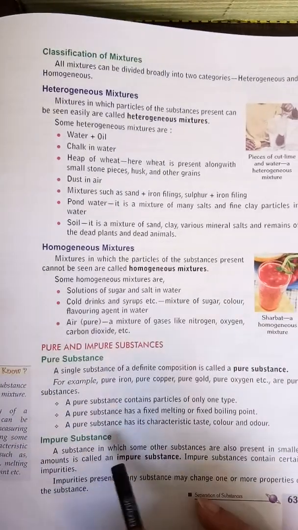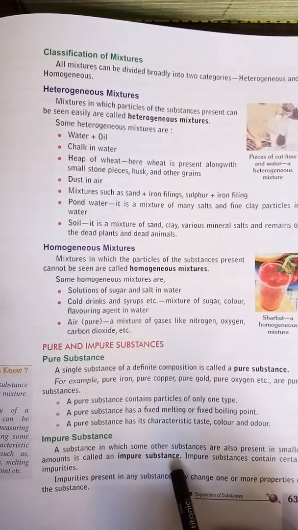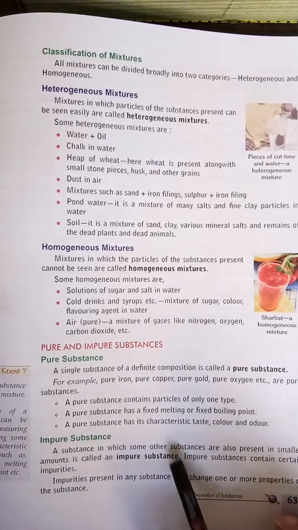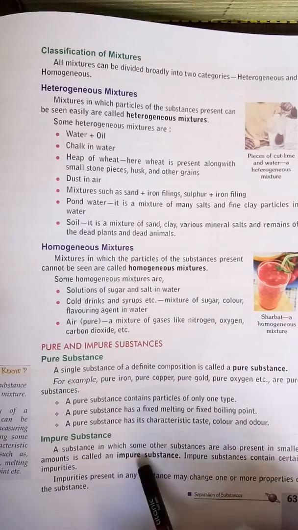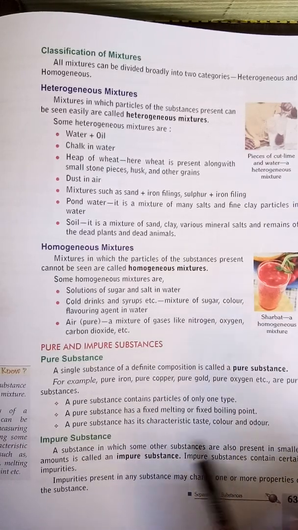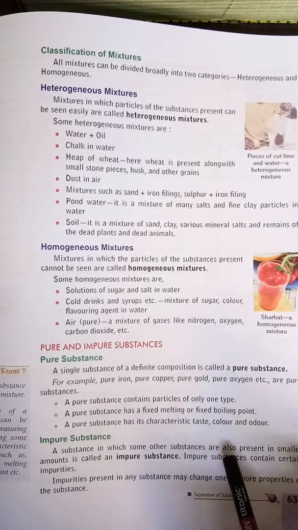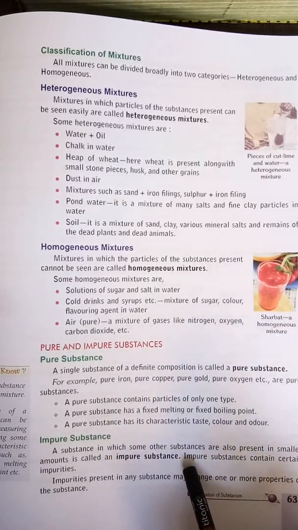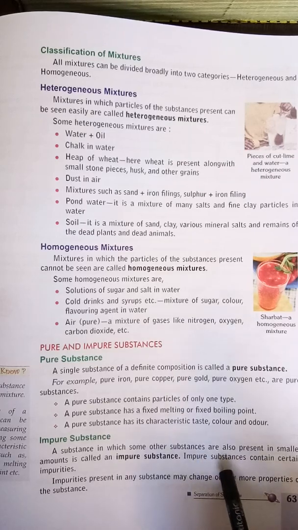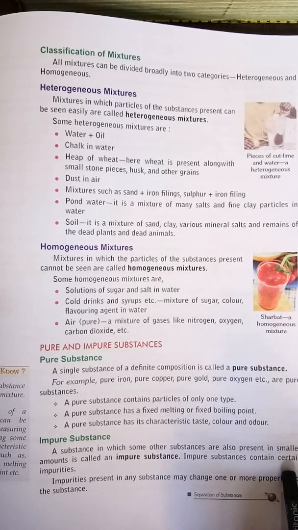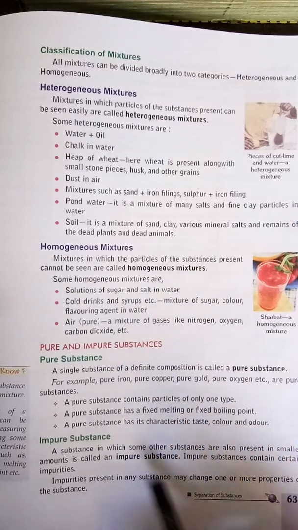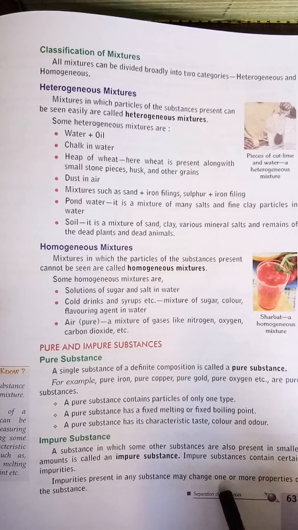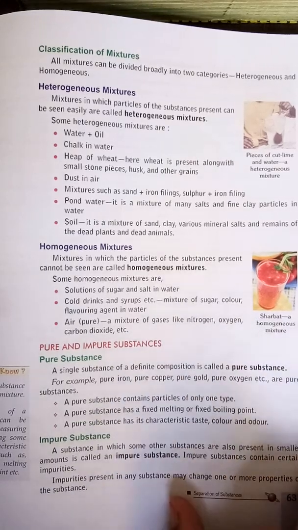Okay. Next is impure substance. What are impure substances? A substance in which some other substances are also present in smaller amounts. Means they are not pure. They have another material present in them, so they are called impure substances. An impure substance contains certain impurities, and the impurities present in any substance may change one or more properties of that substance. Okay.